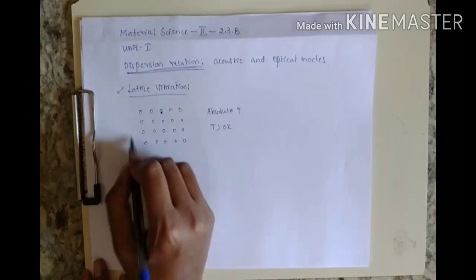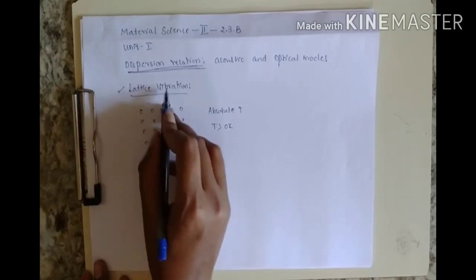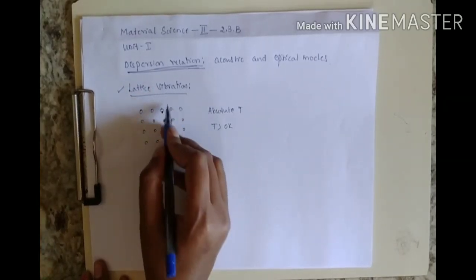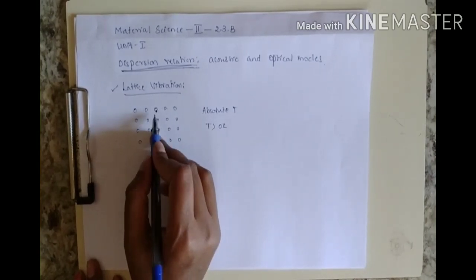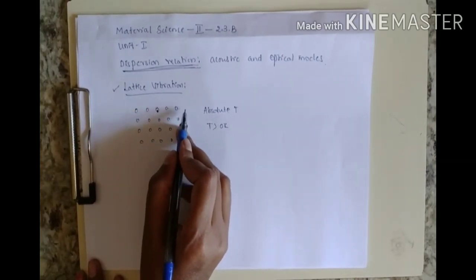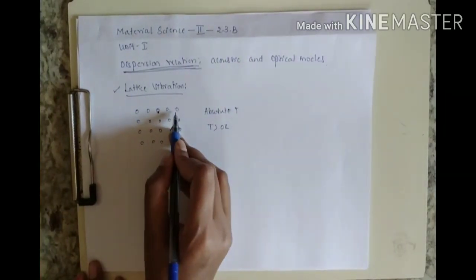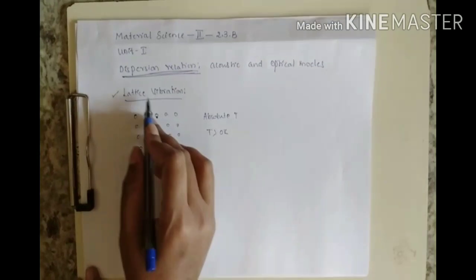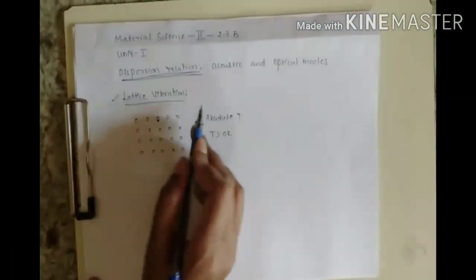Hence the whole crystal will be vibrating, and this phenomenon is called lattice vibration. That is, atoms in the crystal gain thermal energy and start vibrating harmonically, creating a disturbance to the neighboring atoms, and this phenomenon is called lattice vibration, or nothing but lattice dynamics.